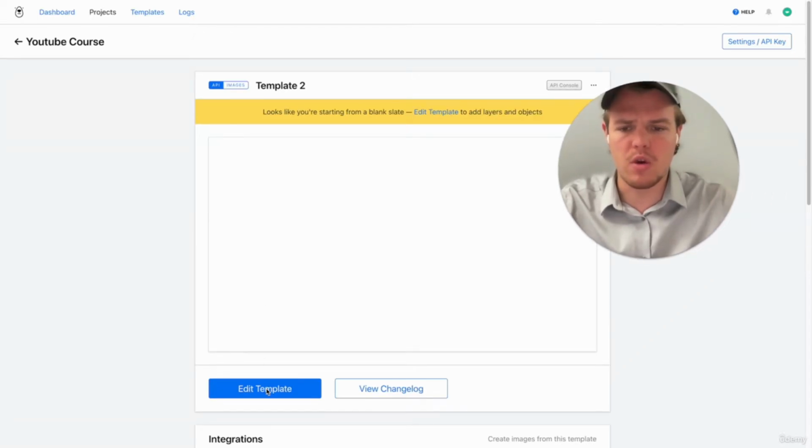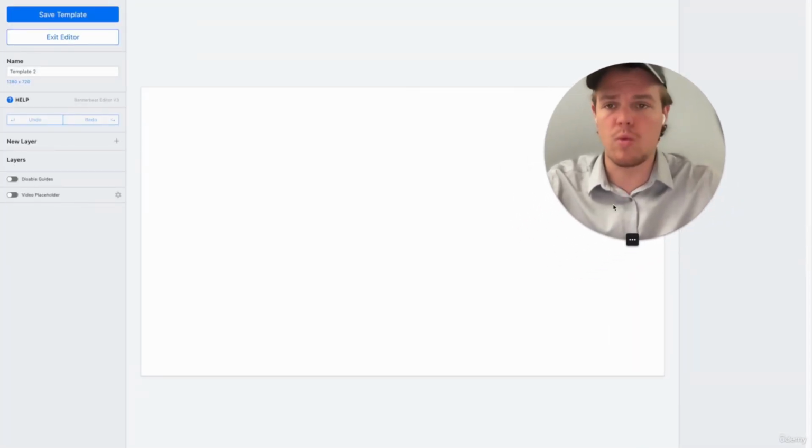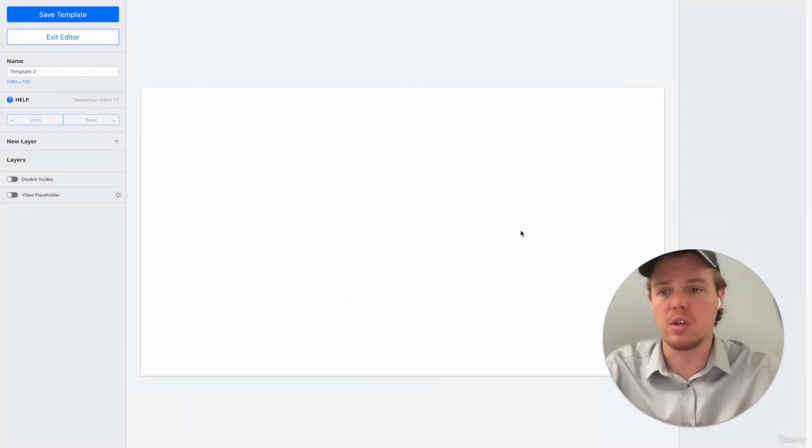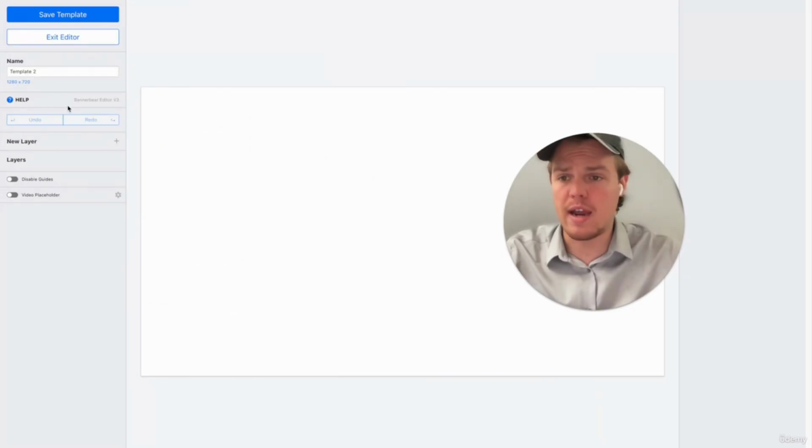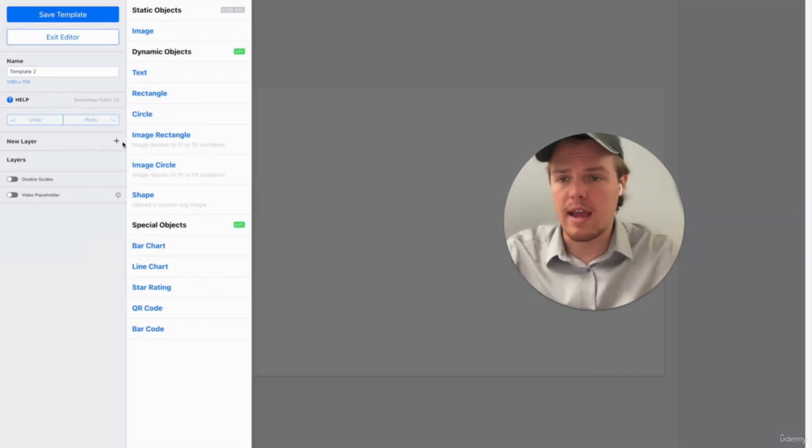And then from here, we can go ahead and hit edit template. And we can just start creating our YouTube thumbnail of how we want this to look. So to begin, let's go ahead and add a couple layers here. The first layer I'm going to add is going to be the image layer. And this is going to be from that AI generated image that we had earlier.